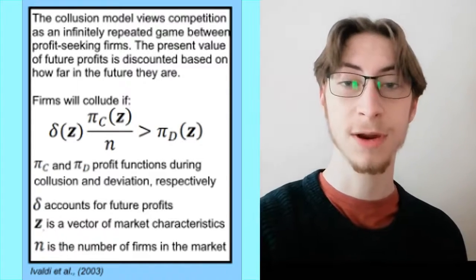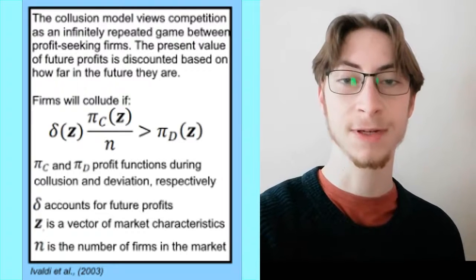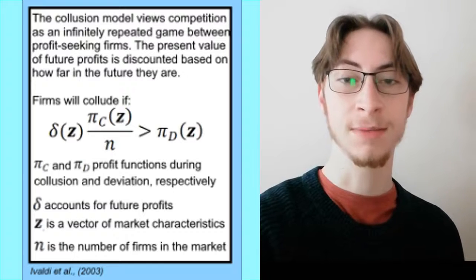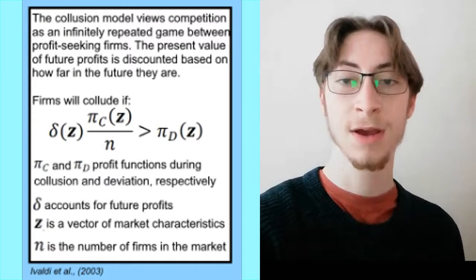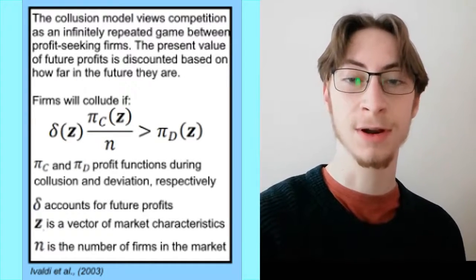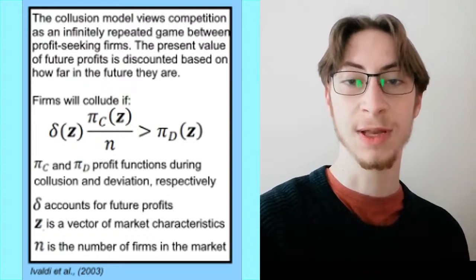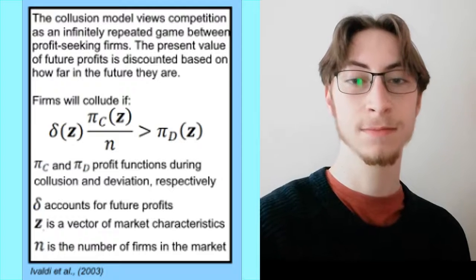Thinking about how different market characteristics affect the different aspects of the inequality allows us to see how these characteristics will affect the sustainability of collusion. For example, future profits in a more volatile market are weighted less heavily as there is more uncertainty, so delta will be lower and collusion will be less likely.